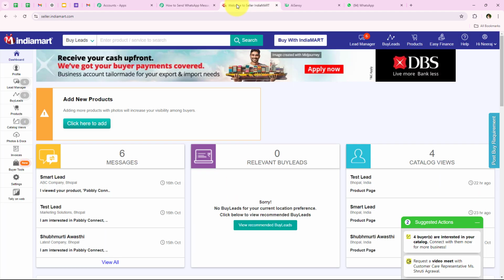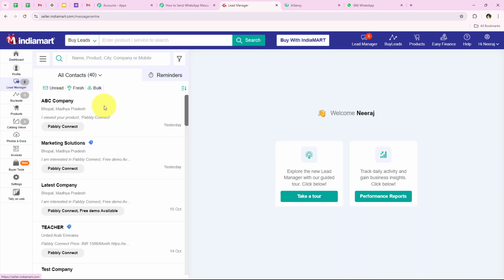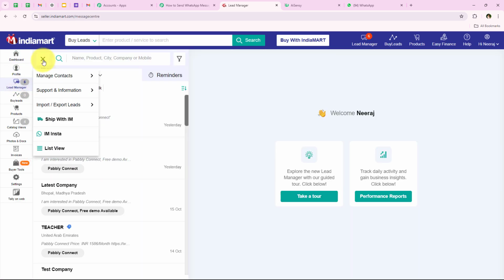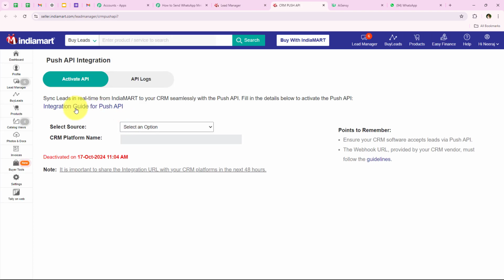I'm going to open my IndiaMART account right from here, and as you can see, this is my account. Now I'm going to go to the left sidebar, and as you can see, Lead Manager. We have to go on this, and after opening it we have to go on the three dots which say menu, then Import Export Lead, and then Push API.